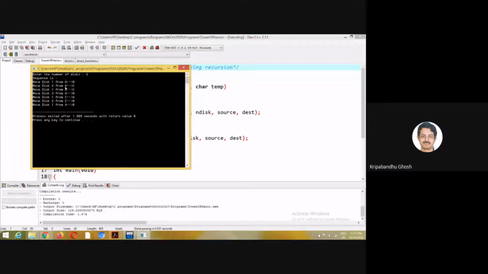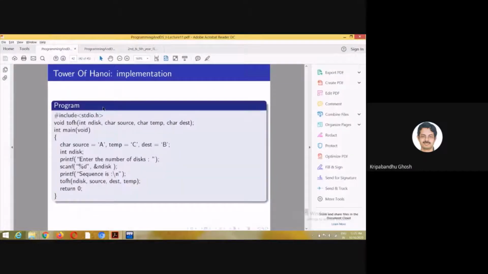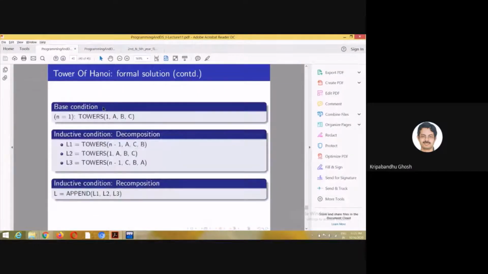A to B and then A to C. You can understand this. This is simple enough, so the C code is not that important. The important thing is how you decompose the problem into 3 subproblems and how you recompose them to find the solution.